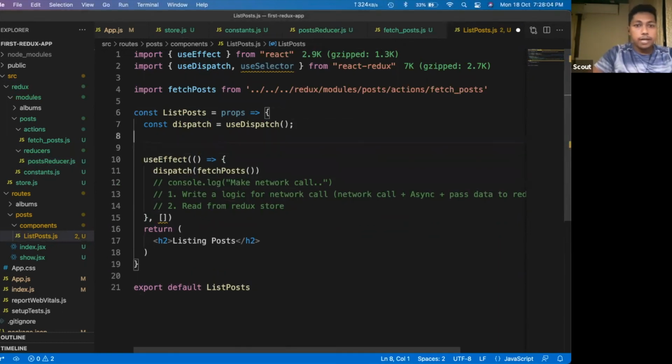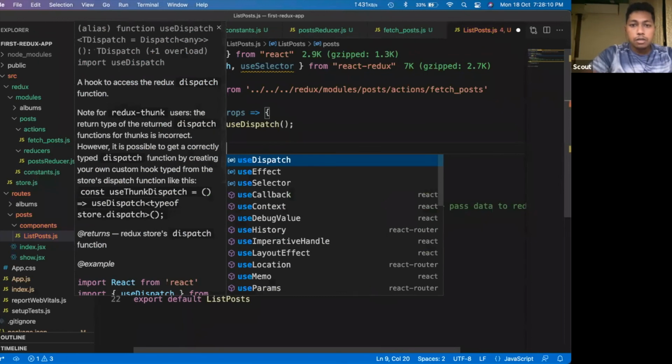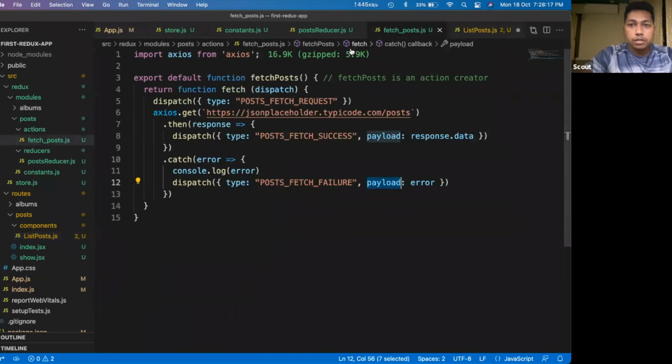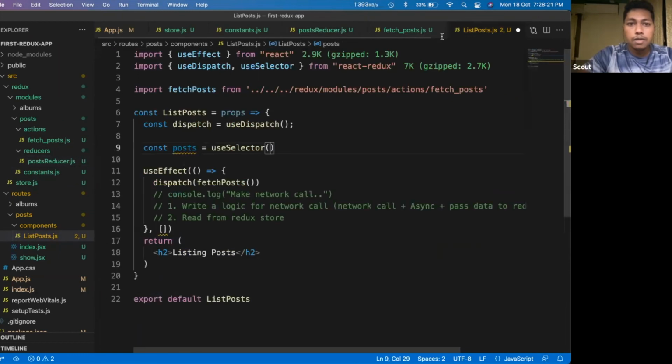Here I will define two constants, say posts equals, and we will use the useSelector method. In useSelector, we will call these two functions that we have defined just now. But to do that, first we have to import those values here.